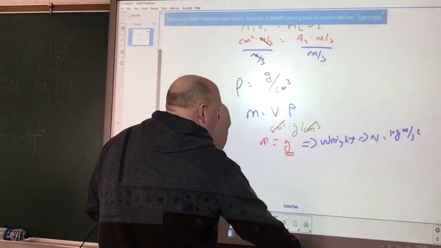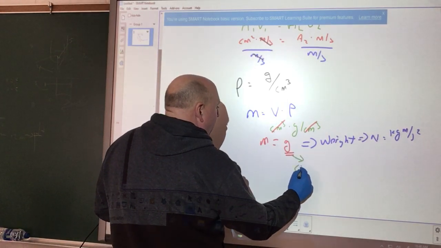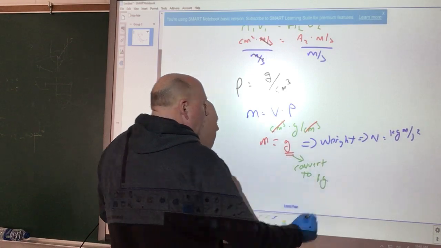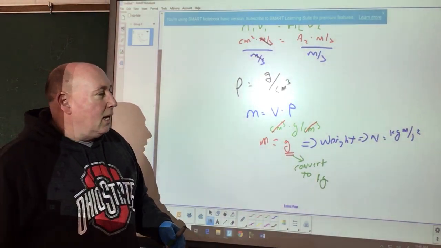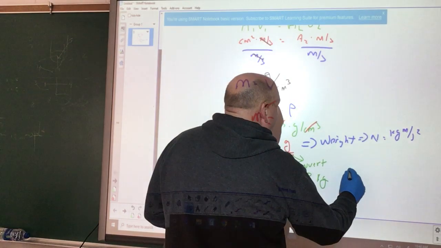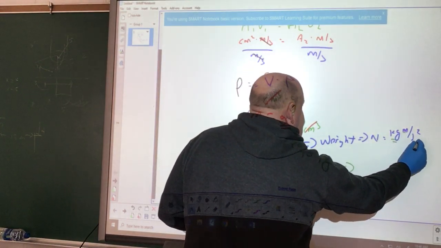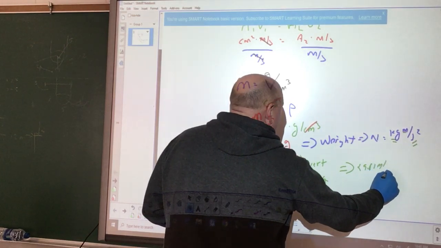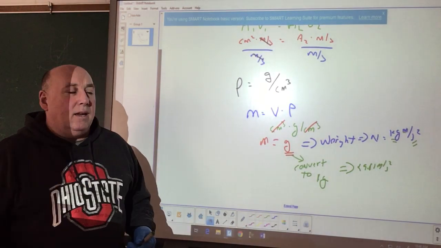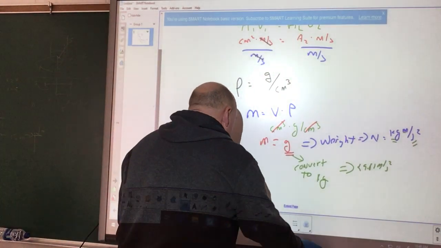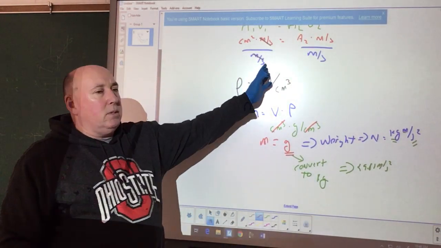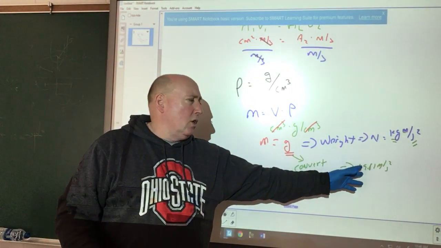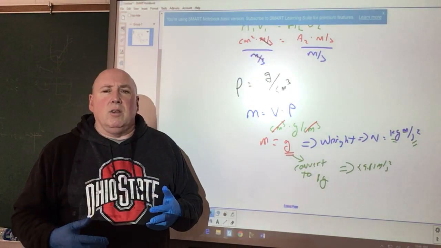So what I have to do at this point is take this and convert to kilograms. Now if I convert this to kilograms, my weight's going to be in kilogram meters per second squared when I multiply by 9.81 meters per second squared. Then I can get my newtons. But it's okay to work things in terms of grams and cubic centimeters. You just have to be mindful of what your units are when you get to the final solution.